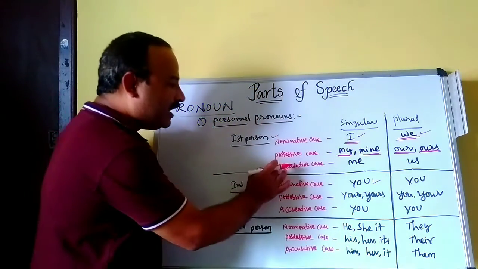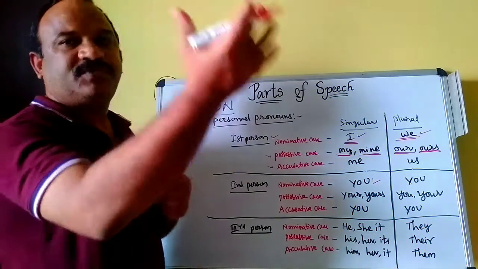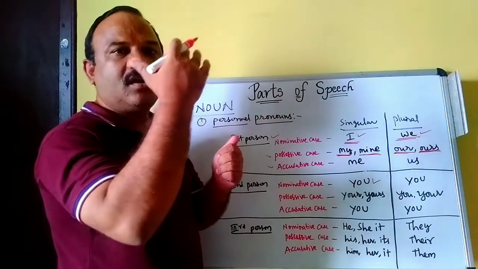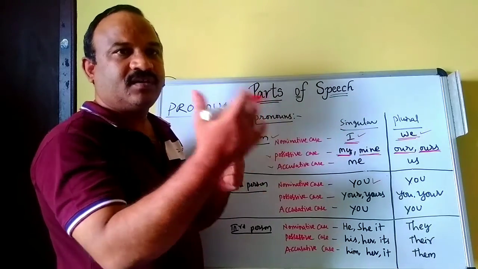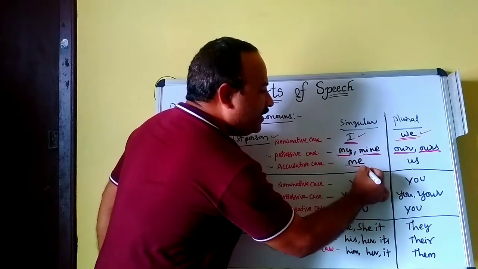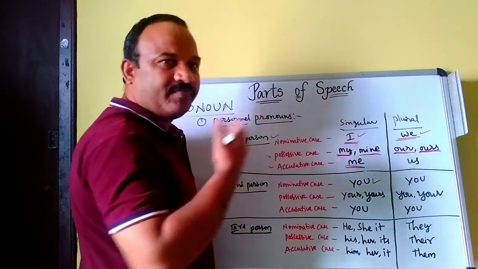And accusative case. Accusative case means object, the object of the sentence. That is called objective case. So here in the first person, me. He gave me.